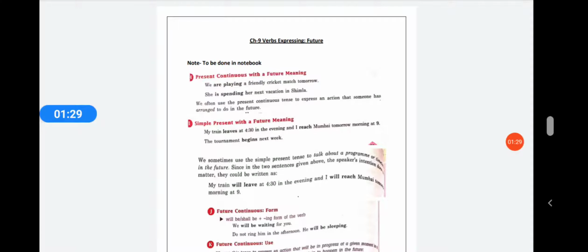Now, simple present with future meaning. My train leaves at 4:30 in the evening. I reach Mumbai tomorrow at 9. Now, we are already talking in the future, but you are using the present tense as well because you are talking right now and telling about your future plans. You are saying my train leaves at 4:30.